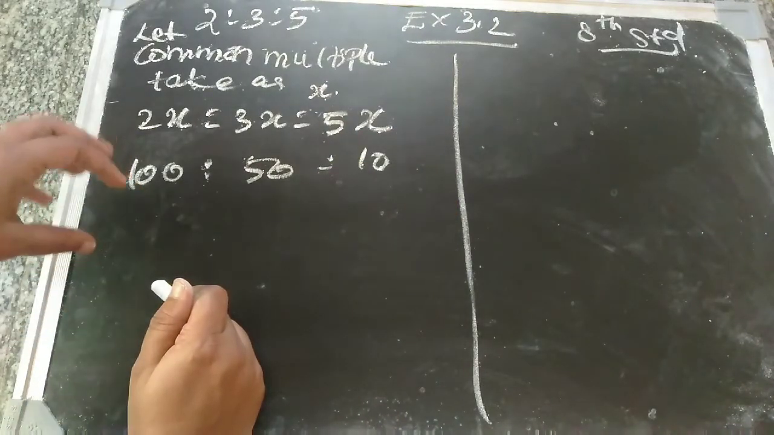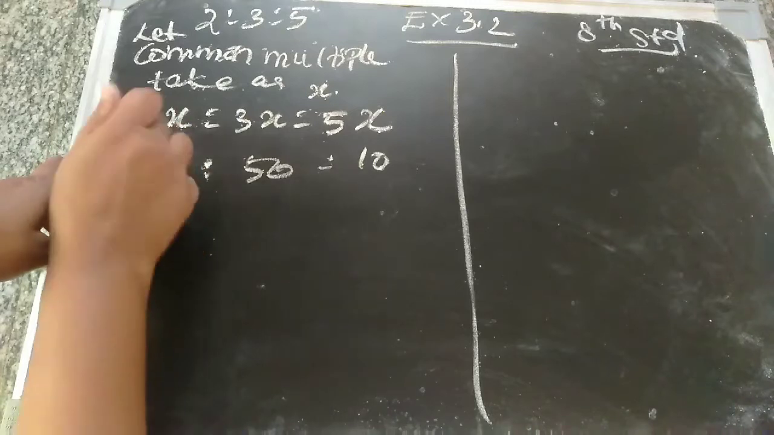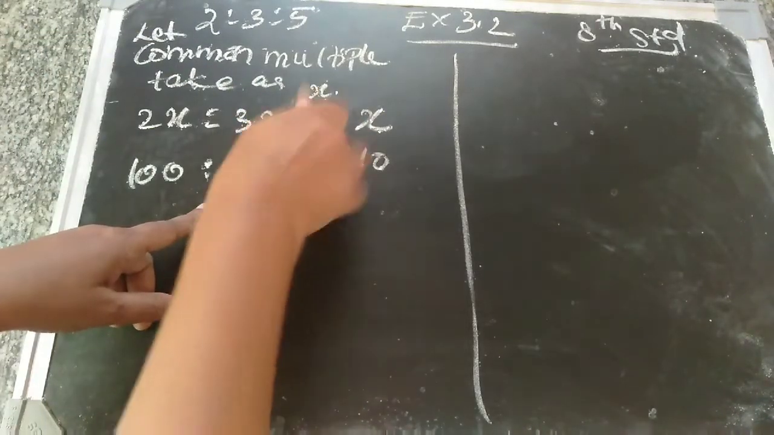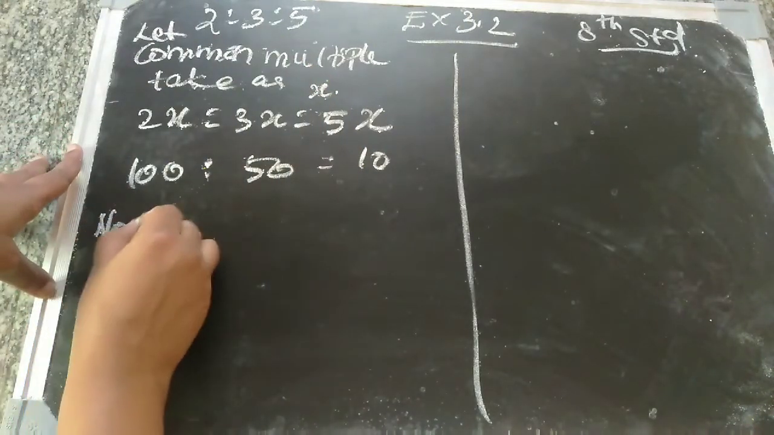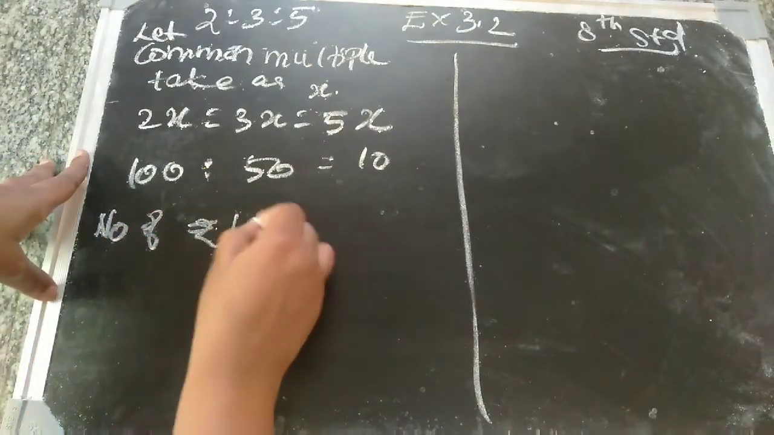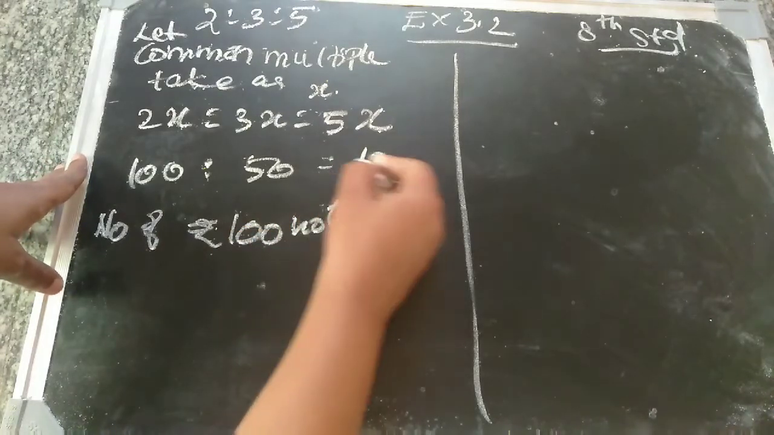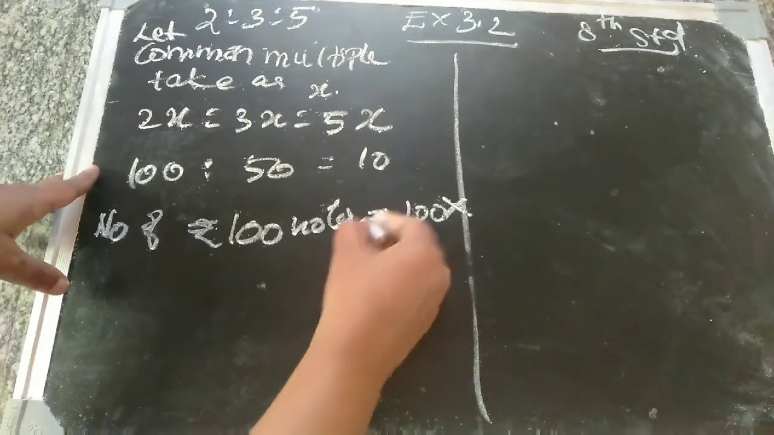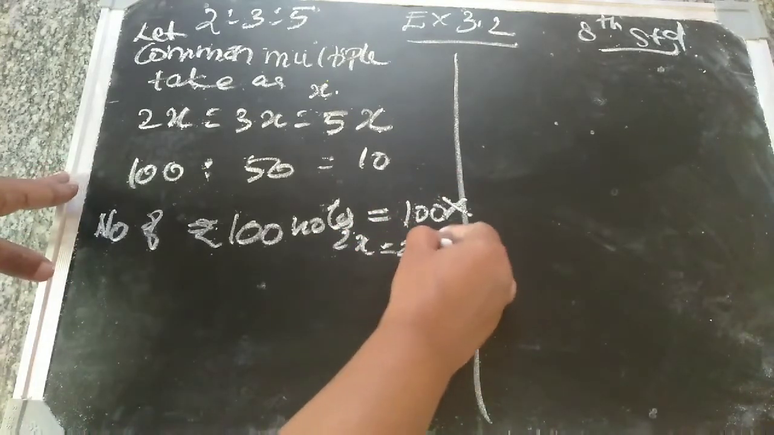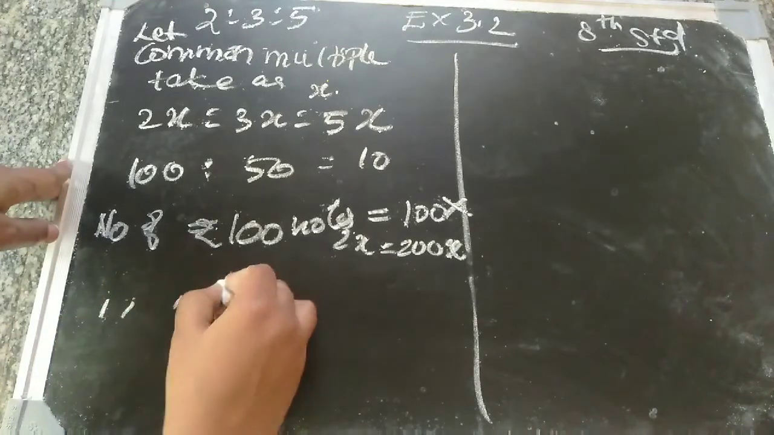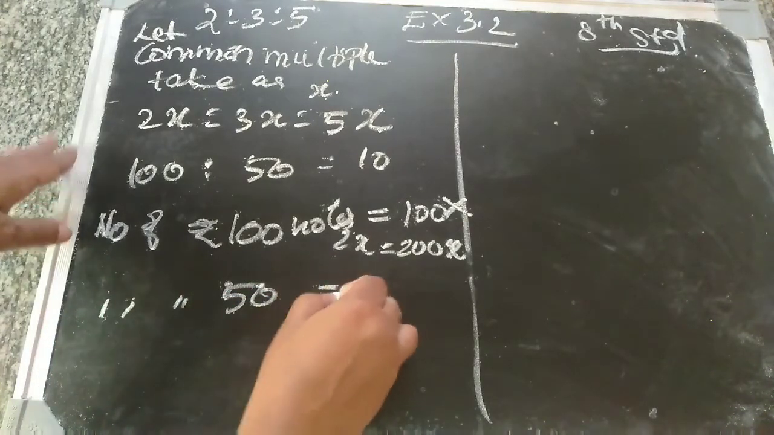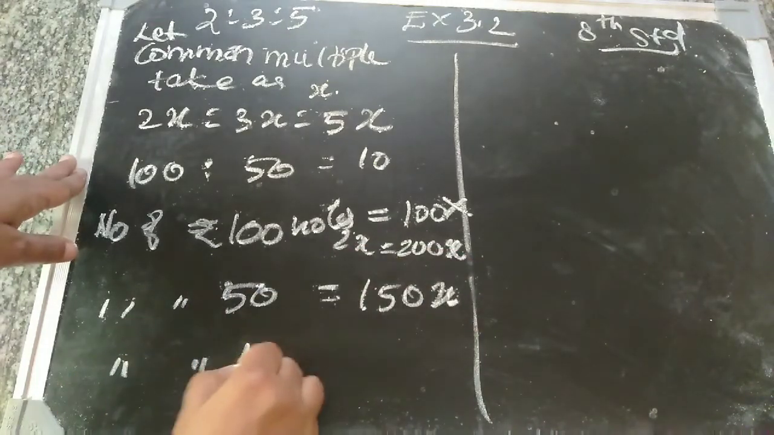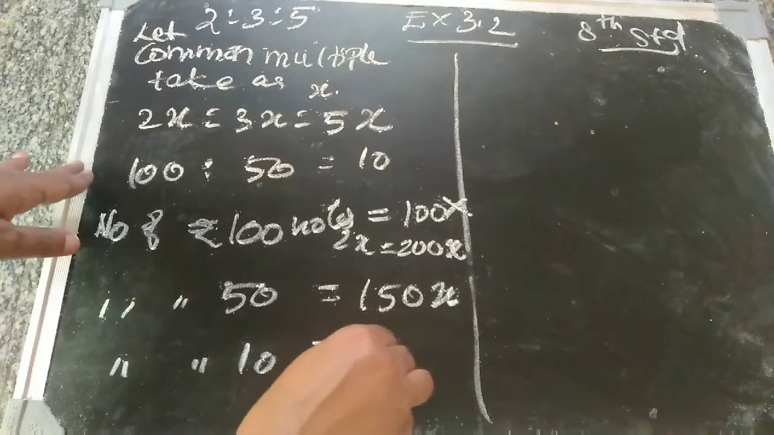Now the number of 100 rupee notes means 100 into 2x. Number of 50 rupee notes, 50 into 3x. Number of 10 rupee notes, 10 into 5x. So the 100 rupee notes, how much is there? 100 into 2x, that is equal to 200x. The same way for 50: 3 into 50, so 150x. Next, 10 rupee notes means 5 into 10, 50x.